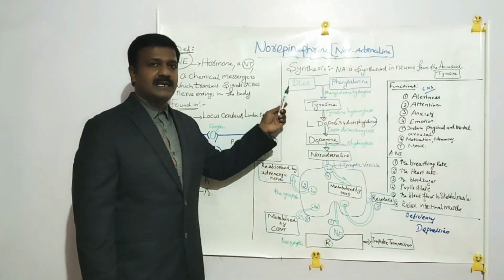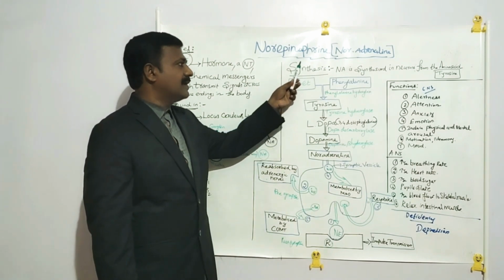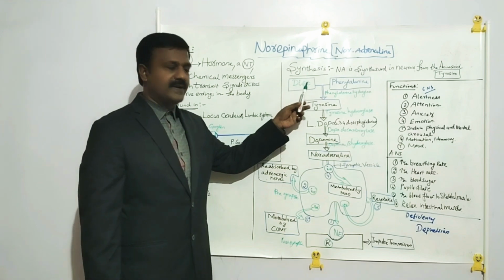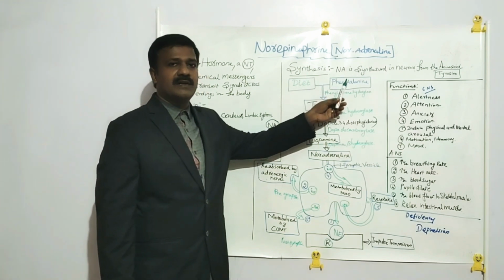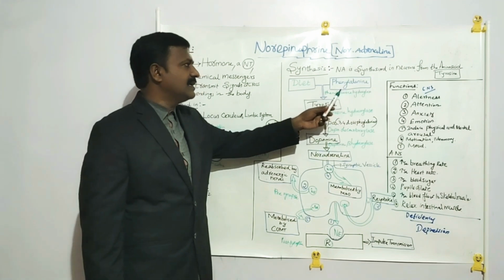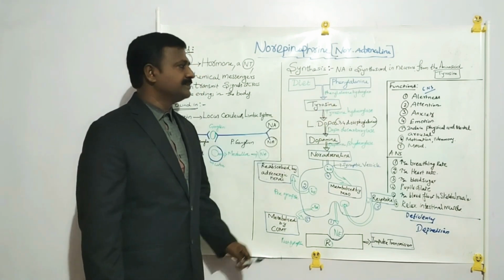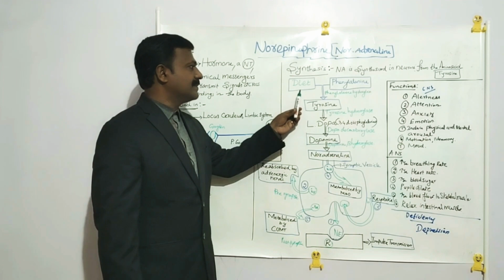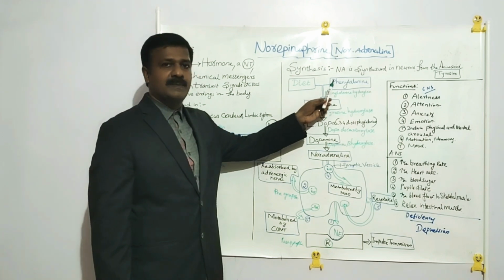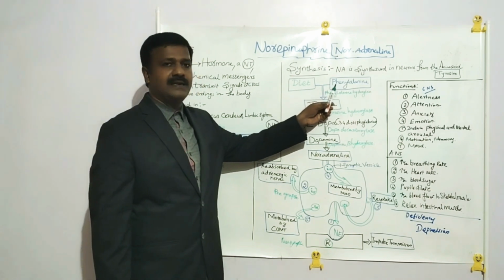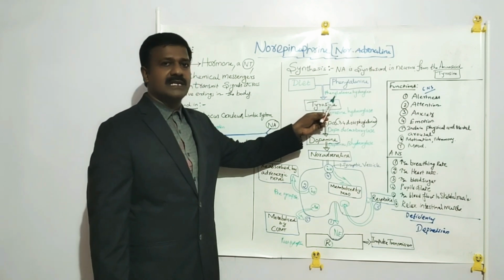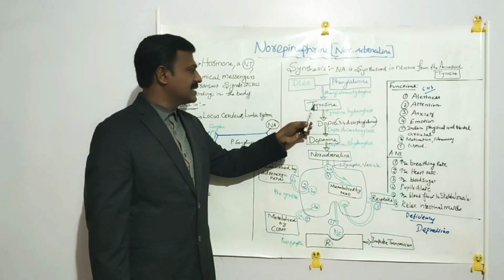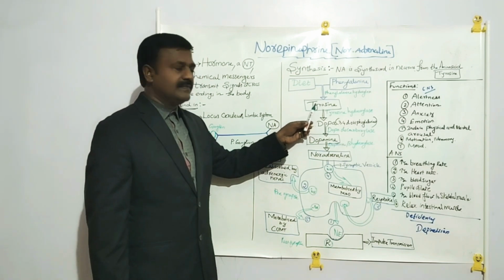Now let's see the synthesis of noradrenaline or norepinephrine. Noradrenaline is synthesized in the neuron from the amino acid called tyrosine. This tyrosine is obtained from the diet as well as from phenylalanine, in the presence of the enzyme phenylalanine hydroxylase.